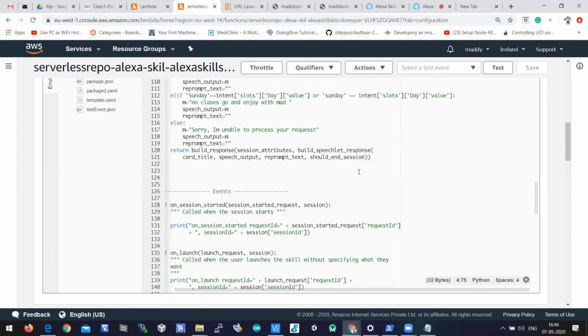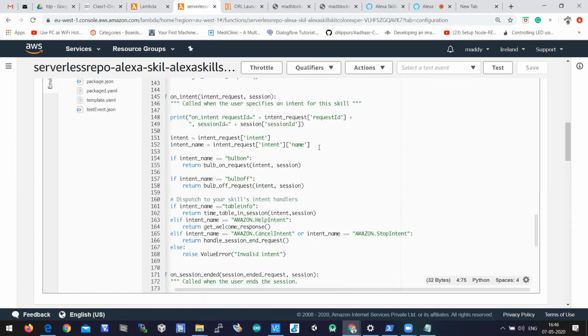If you give a different intent name, then you need to replace those intent names here. For example, if you use device on and device off, then you need to write device on, device off here in the intent name condition check.